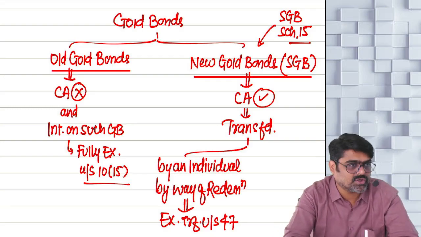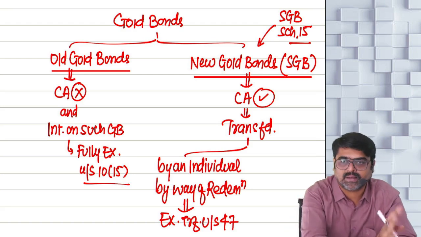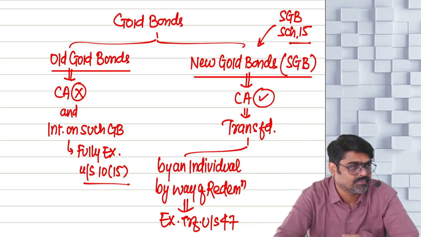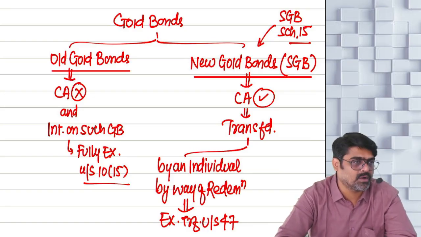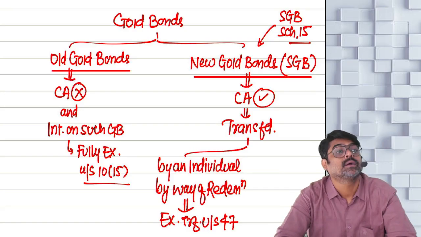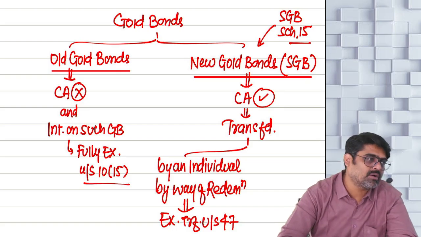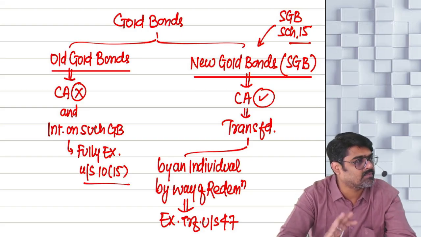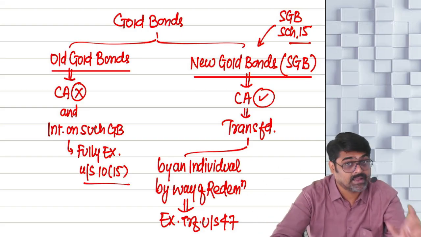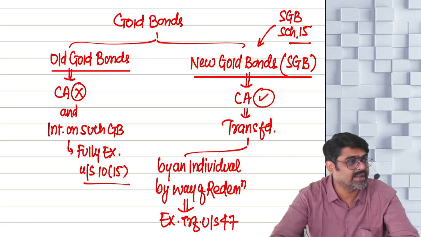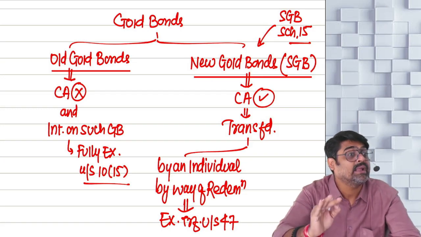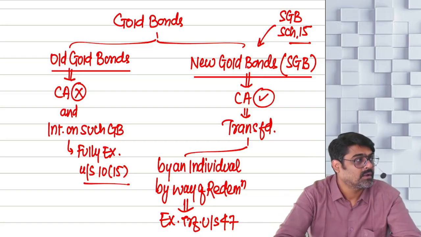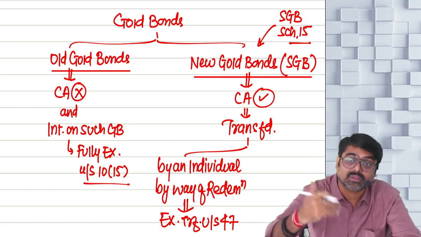When they mature, you are supposed to give the bonds back to the government, yes or no? And in return you are going to get the money. So you are transferring your gold bonds. The moment you give your bonds to the government on maturity, whatever value of those bonds will be there at that time, you will get that value. Gain will arise at that time. But that gain will not be taxable. We don't want to charge tax on that gain.